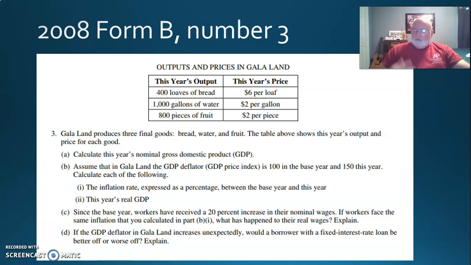They add 20% to the real interest rate, right? Well, it turns out that the inflation is worse than that. So what the borrower is paying back is worth even less than what the bank expected. So is the borrower better off or worse off? The borrower is better off.